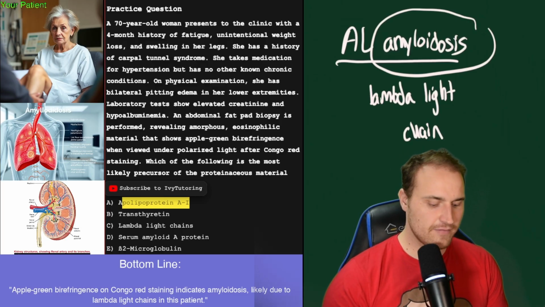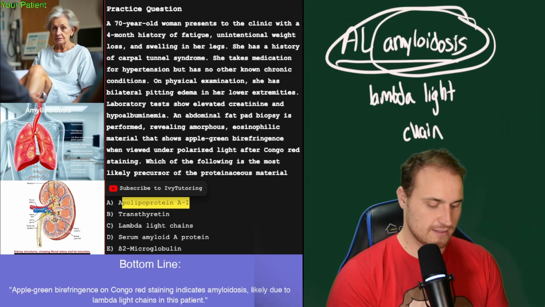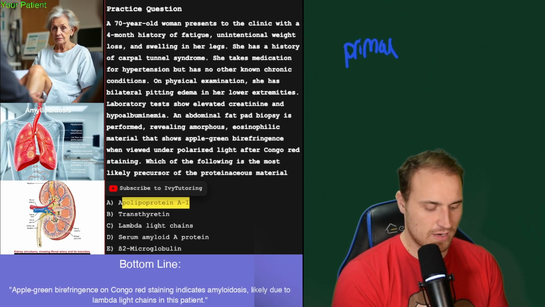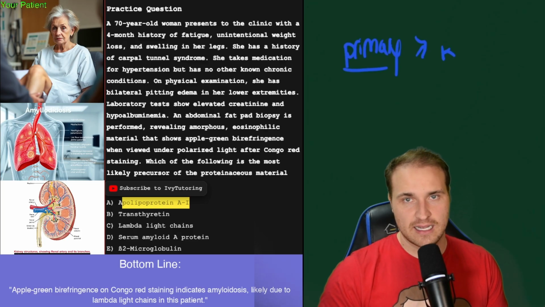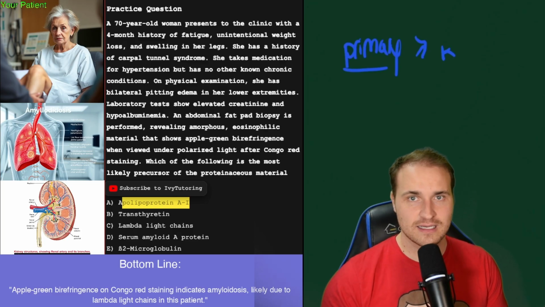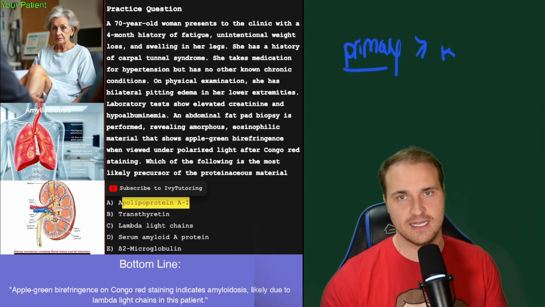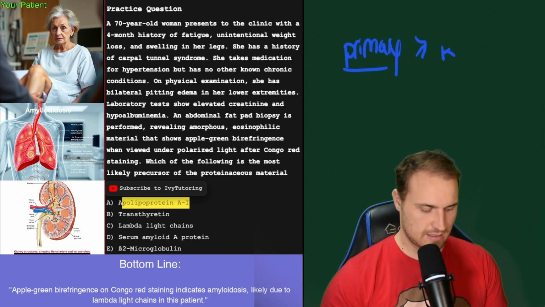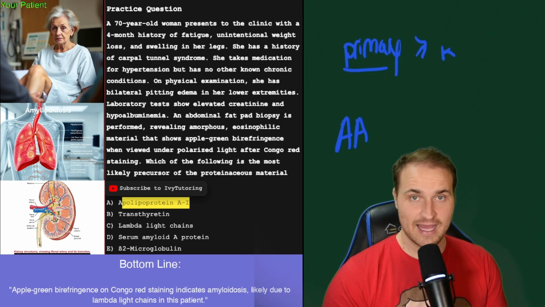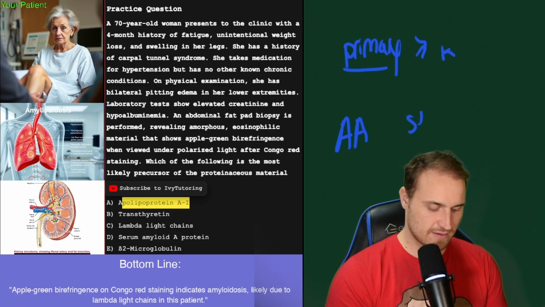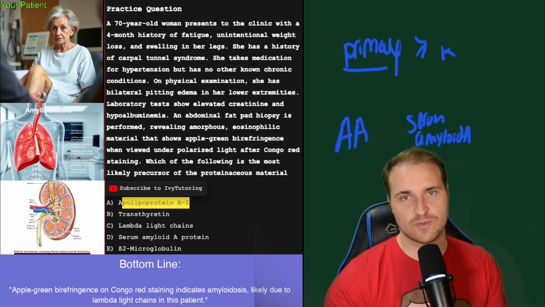And if you weren't sure about what AL amyloidosis was, no worries, I got you. This is our primary type with our lambda and kappa light chains. And the clues here are multiple myeloma and systemic involvement like the heart, the kidney, the tongue, the nerves. And then there's this secondary type, AA, and that one is caused by the serum amyloid A, and that's associated with chronic inflammation, rheumatoid arthritis, that kind of stuff.